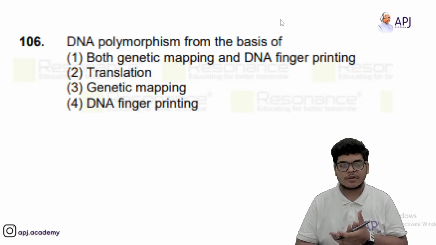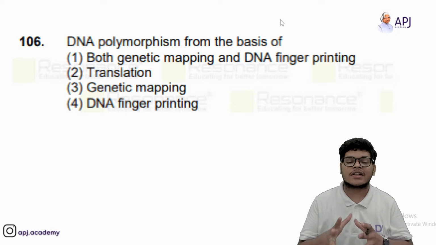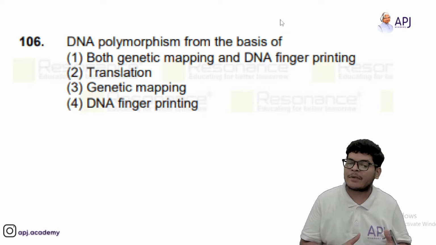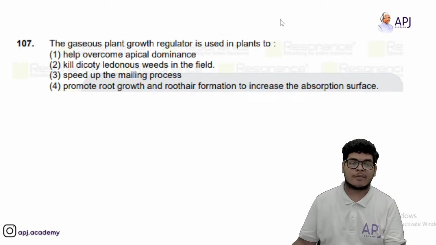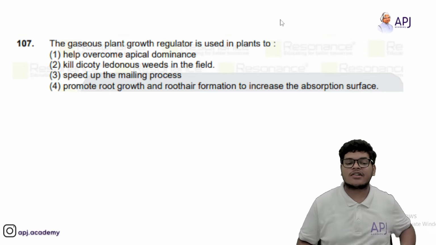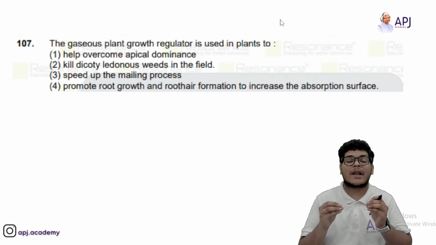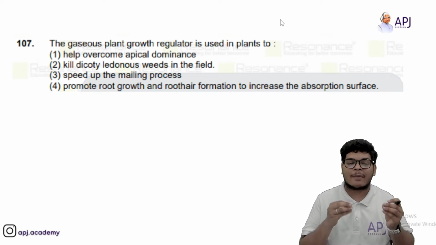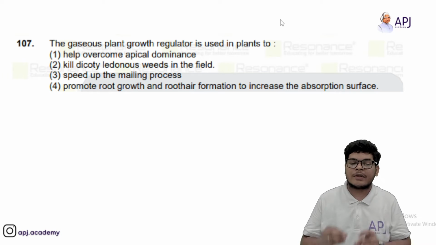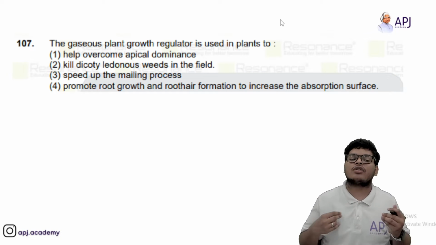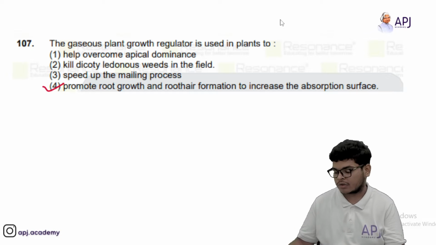DNA polymorphism forms the basis of what? Both genetic mapping and DNA fingerprinting, right? The gaseous plant growth regulator is used in plants to. Help overcome apical dominance, kill dicotyledonous weeds in the field, speed up the ripening process, promote root growth and root hair formation. So the option should be 4th because it promotes root growth.